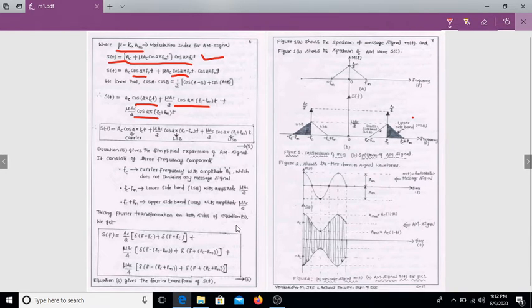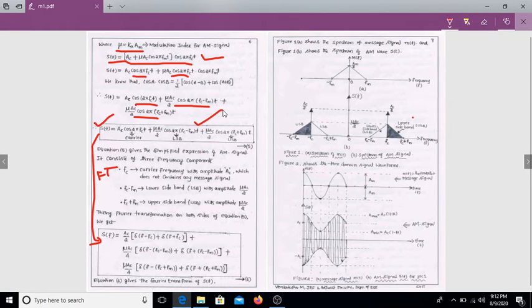Taking the Fourier transform on both sides of the equation, we get the following. Therefore, for s of t, this equation, you have to take the Fourier transform. This is the time domain equation. Converting time to frequency, when you convert time to frequency, you take the Fourier transform. Then you get the frequency domain equation.